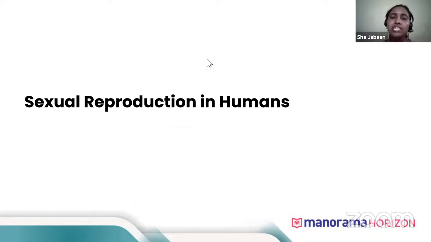In humans, you can see sexual reproduction takes place after a particular age. Okay. When we attain that age, sexual reproduction takes place. When the process of sexual reproduction begins in humans, we call it the puberty stage. Okay, it takes place during the adolescent age, and we call the process puberty.